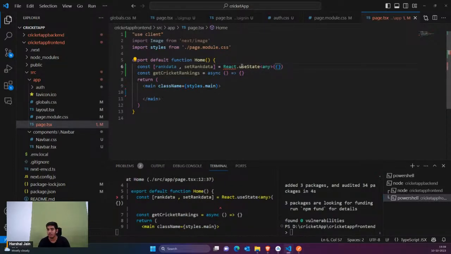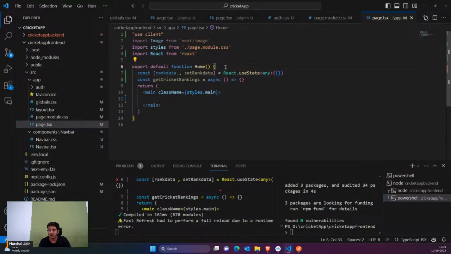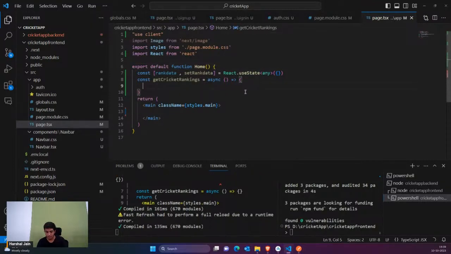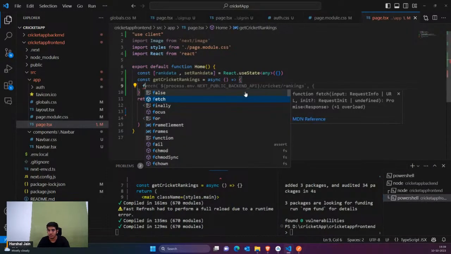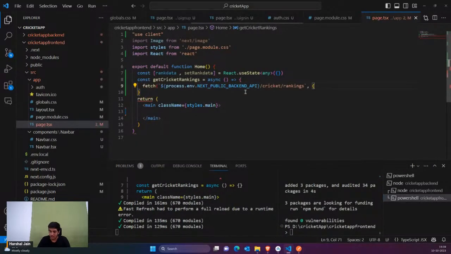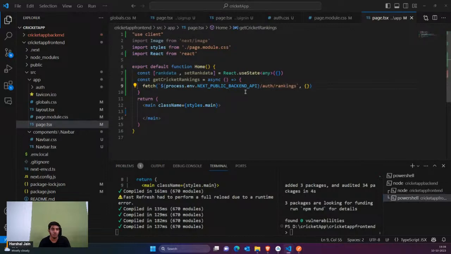Now the problem is we have to import React. That's it. You can see this is the kind of data which I am assuming that I would receive. Now inside this I want to fetch an API. Which API? I'll say fetch, and it's actually inside auth. I've added it inside the auth, and let's go to Postman.